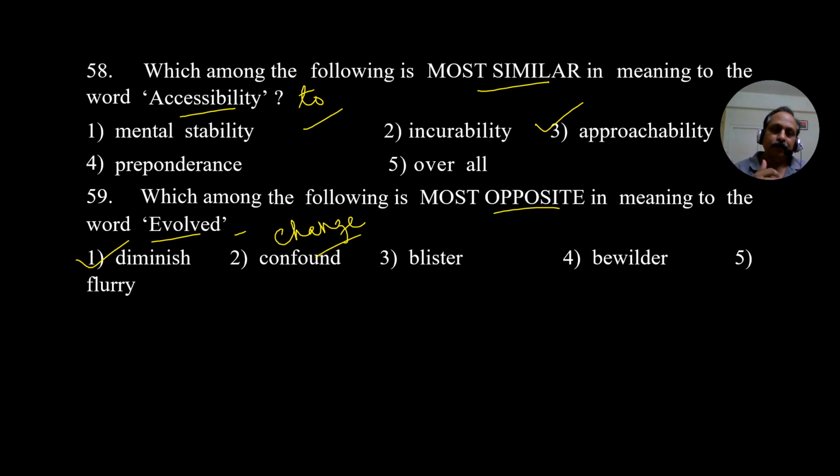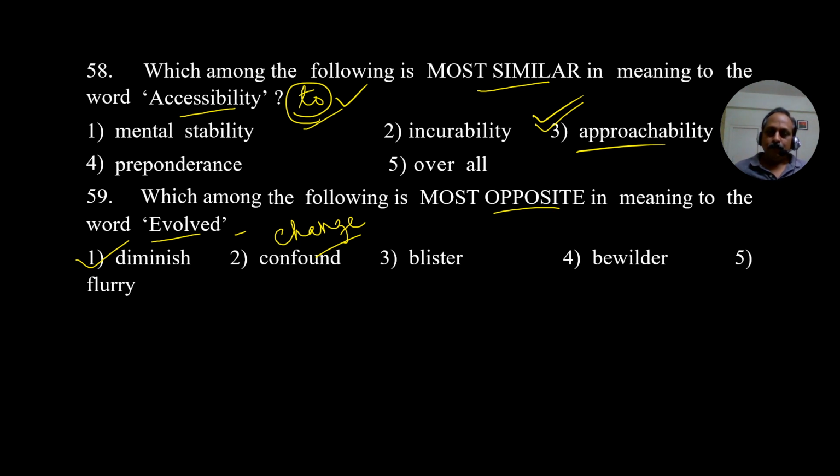Practically not possible. Which among the following is most similar in meaning? Accessibility. Generally, we use the word access. It takes the preposition to. Access to power, access to authority, access to something. So here the answer is approachability. Access to someone, access to something. You can approach that someone or that something.